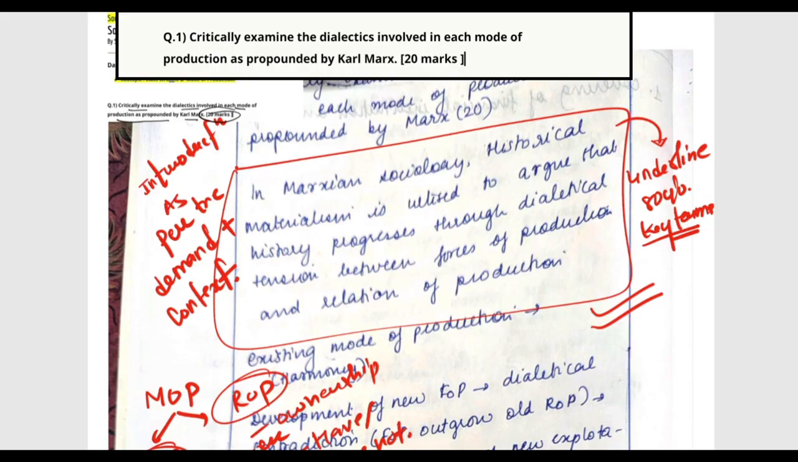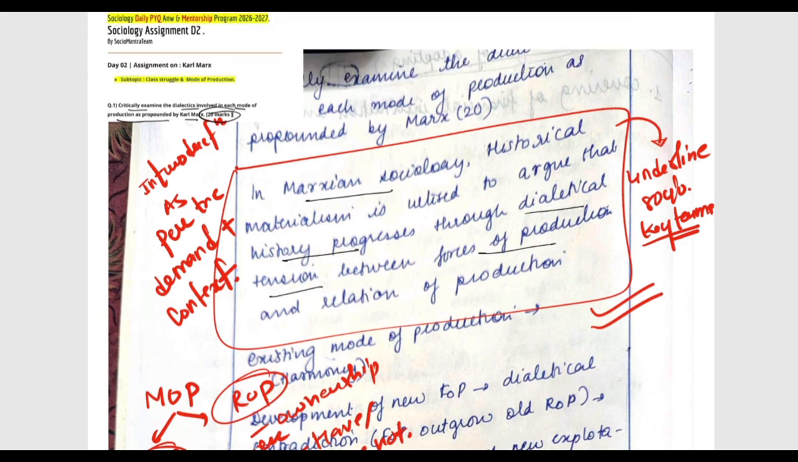So generally the introduction is written here that in Marxian sociology, historical materialism is utilized to argue that history progressed through the dialectical tensions between the forces of production, that is called FOP, and the relations of production. Okay, very well.